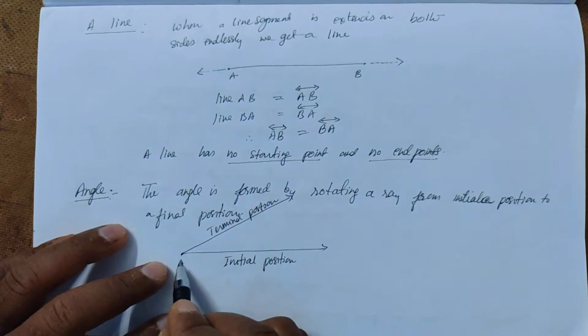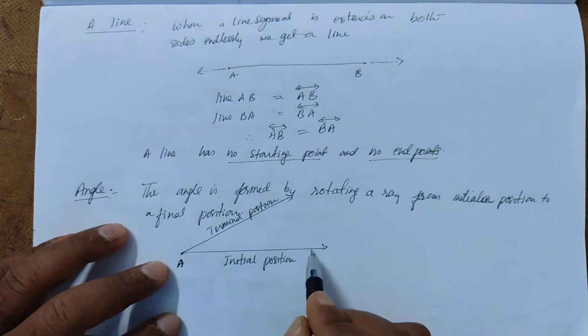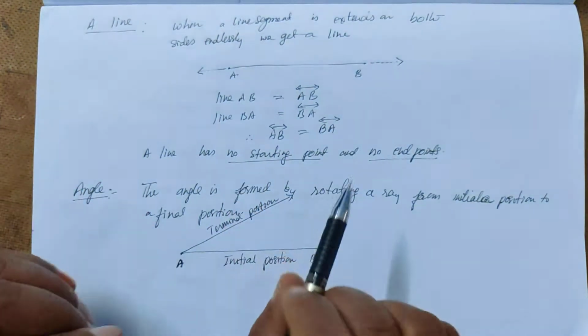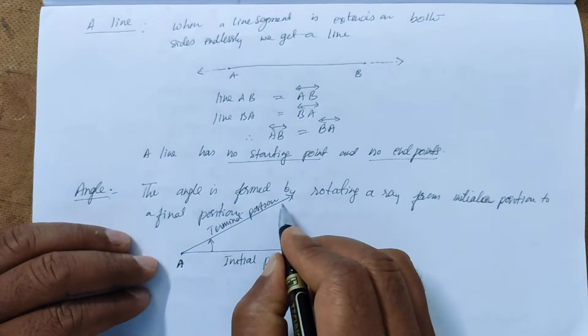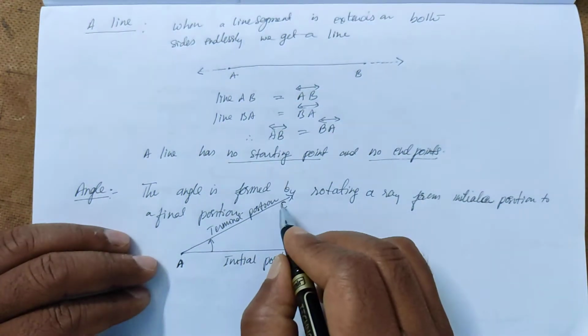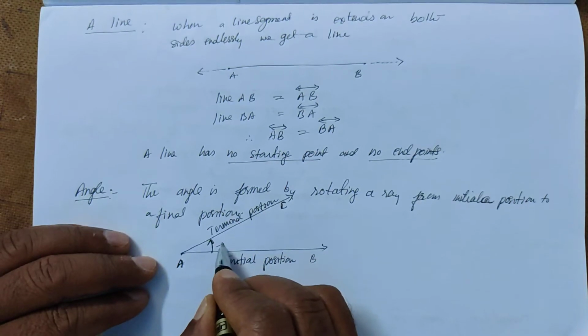Okay, so this AB is a ray, and this AB is rotating like this in an anti-clockwise direction. So let it be AC. The final position of this ray is AC. So this is angle.